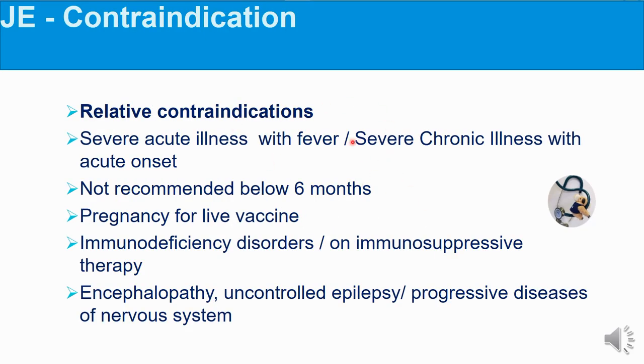Contraindications: some relative contraindications are severe acute illness with fever, severe chronic illness with acute onset. It is not recommended below 6 months of age. Pregnant ladies should not be getting any live vaccines. And immunodeficiency disorders or any individual who is on immunosuppressive therapy. And then encephalopathy, uncontrolled epilepsy, progressive diseases of the nervous system are some relative contraindications of this vaccine.